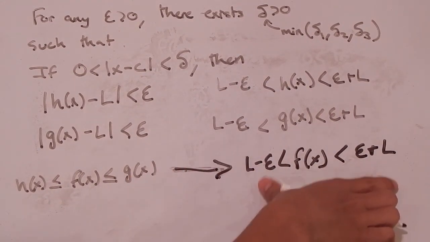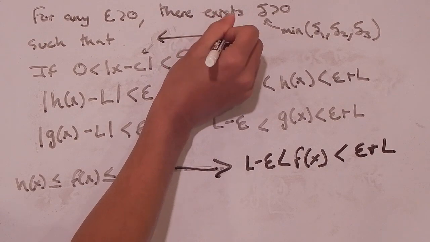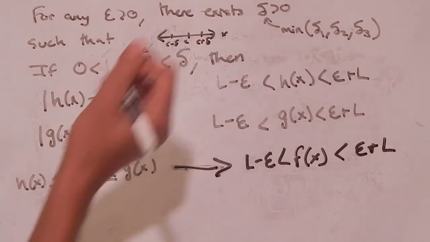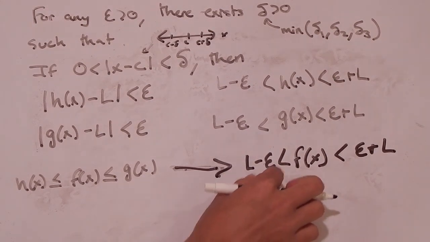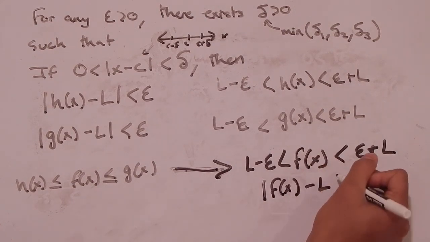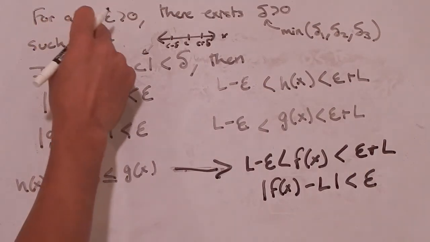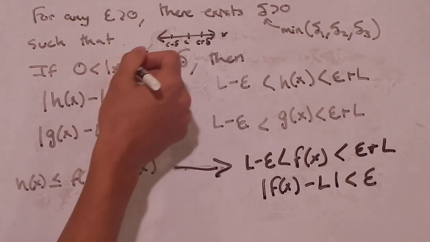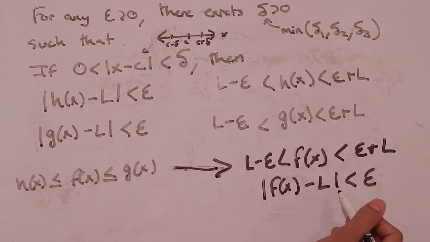So now we have this statement, that when we confine our x values in this interval, and remember this is going to be x values on this number line from c minus delta to c plus delta, except at c, f of x will be less than epsilon plus L and greater than L minus epsilon. And how can we write this? We can write this as the absolute value of f of x minus L is less than epsilon. So now we have effectively shown that for any epsilon greater than 0, there exists a delta greater than 0, such that if 0 is less than the absolute value of x minus c is less than delta, then the absolute value of f of x minus L is less than epsilon.